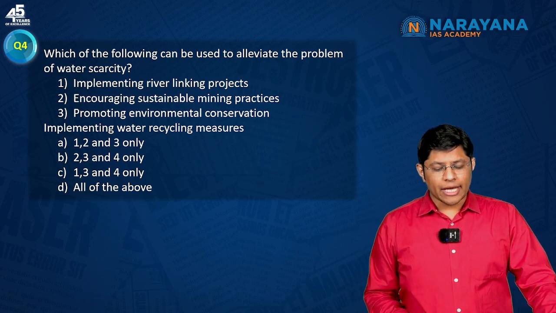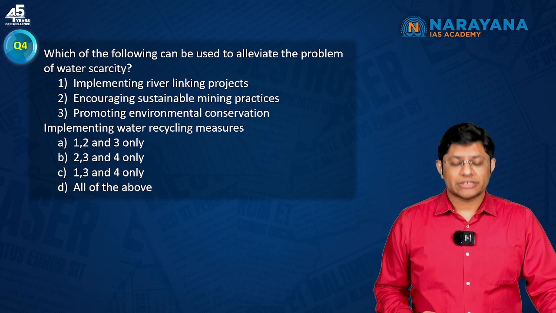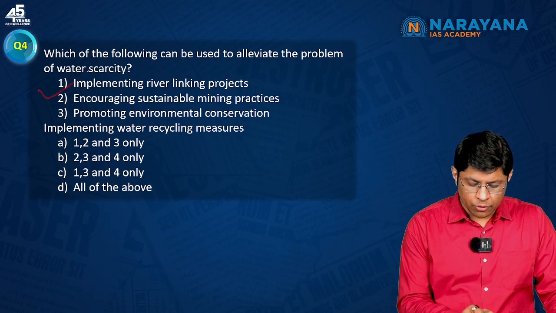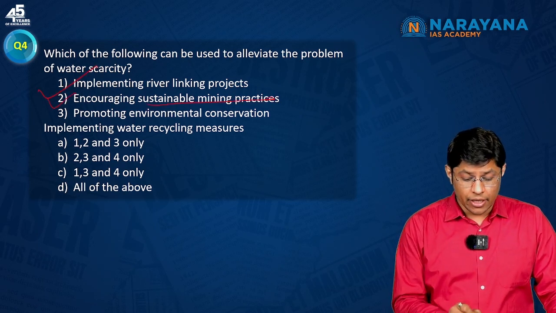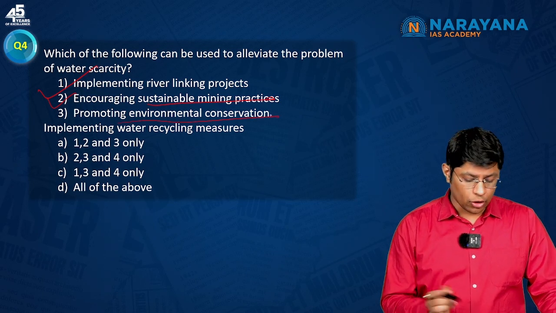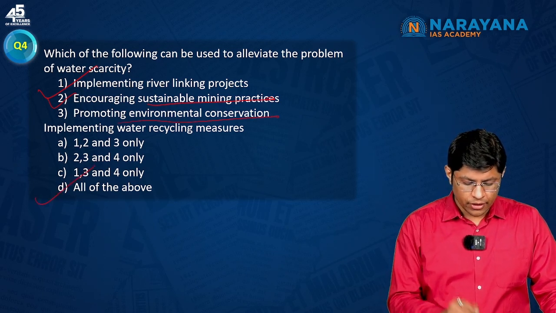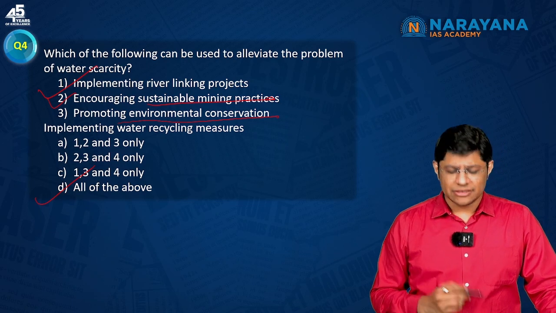Now, which of the following can be used to alleviate the problem of water scarcity? Implementing river linking projects, yes, it is important. Encouraging sustainable mining practices, yes. Promoting environmental conservation, all seems to be correct. So, option D has to be the correct answer. It's a very simple question.